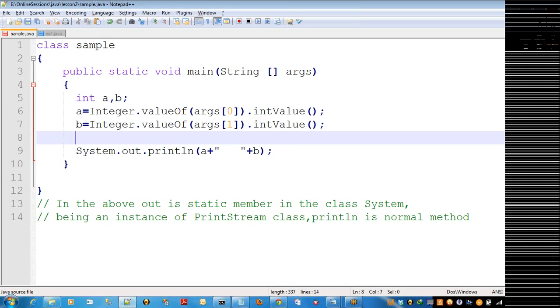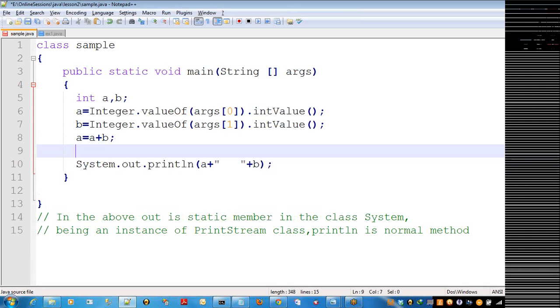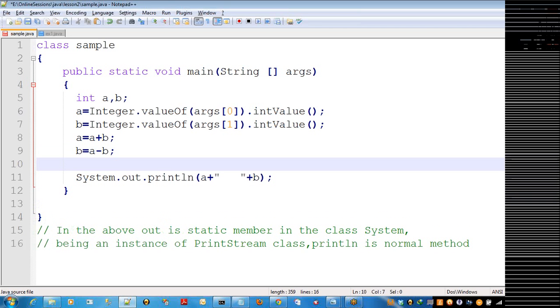So now what I'm doing is, I can write the expressions like this: A equal to A plus B, and again B equal to A minus B, and again A equal to A minus B.